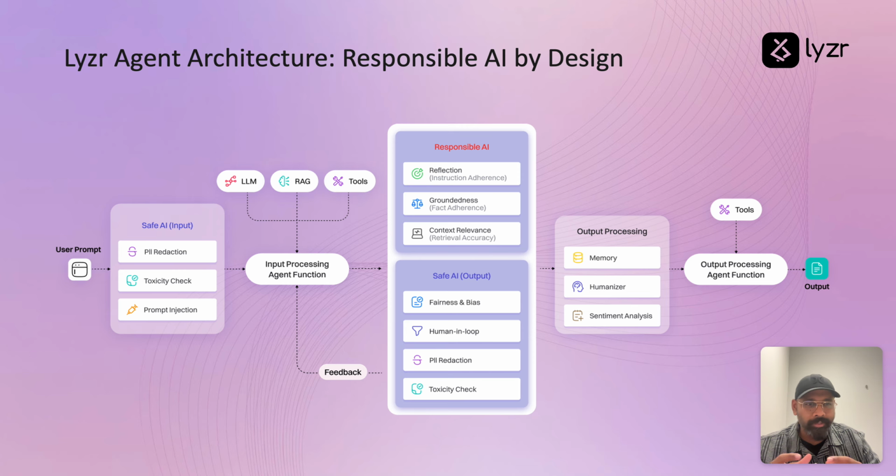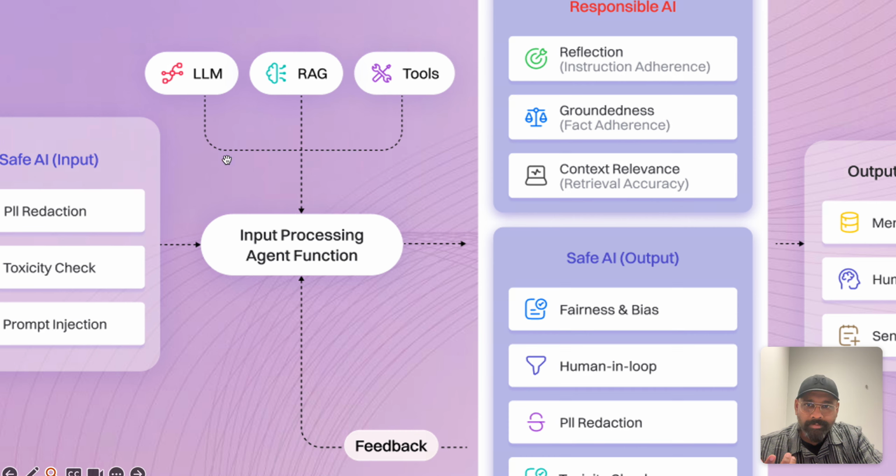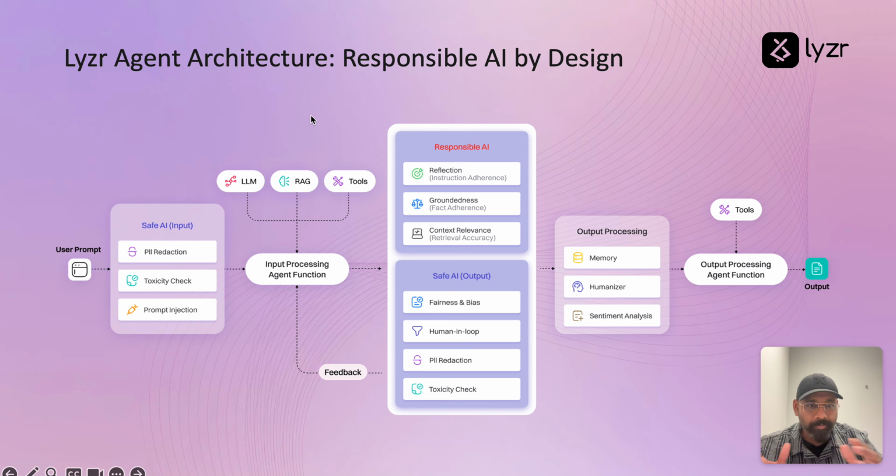So, as you see here, we have built the safe AI and responsible AI into the core agent architecture. And when you look at a LangGraph or a CrewAI agent architecture, this is the only piece that you would see. You'll have a prompt calling function which calls an LLM, which can call a RAG, which can also integrate with tools. And any feedback and any additional reflection that you may want to build is a function that you may have to write on your own. But when it comes to Lyzr, all of that is built in and it comes with a central memory unit.